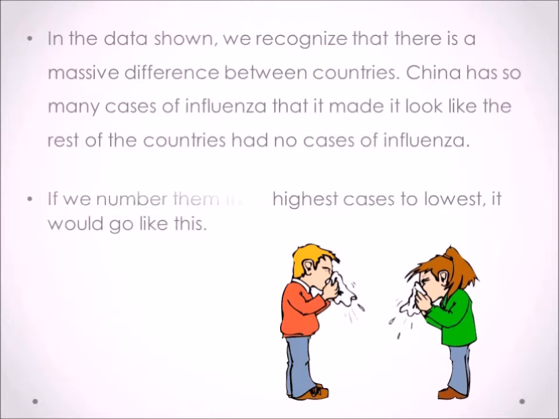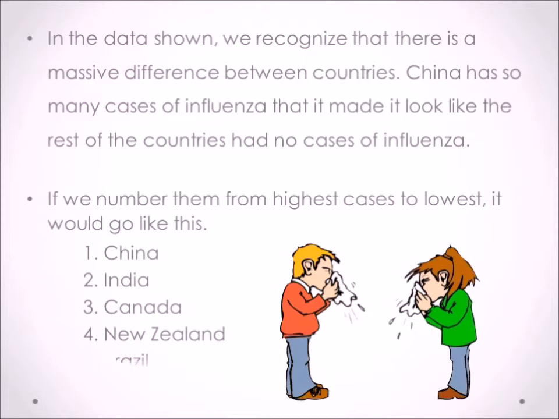If we number them from highest cases to lowest, it would go like this. Number 1, China. Number 2, India. Number 3, Canada. Number 4, New Zealand. Number 5, Brazil. And number 6, Norway.